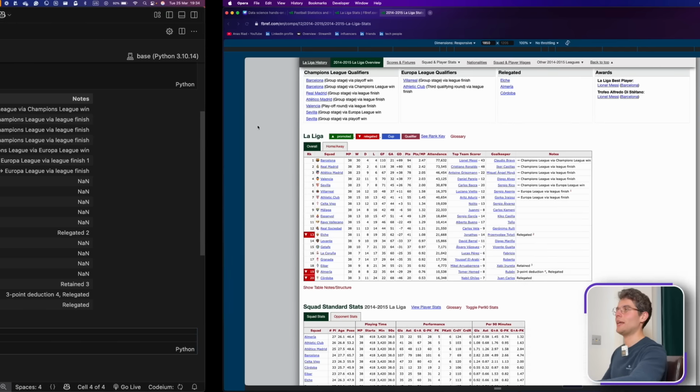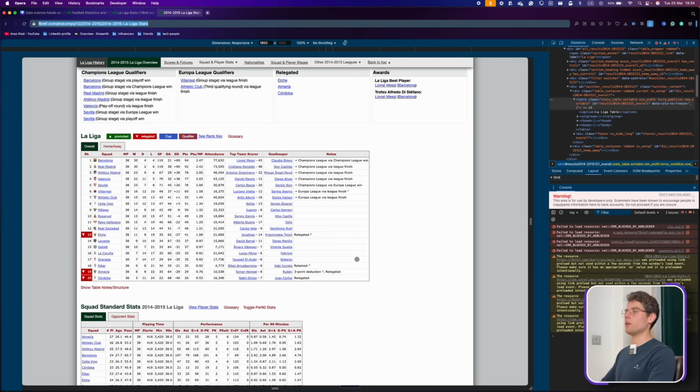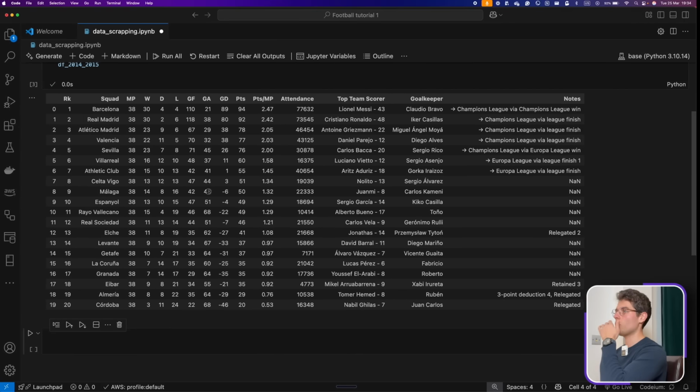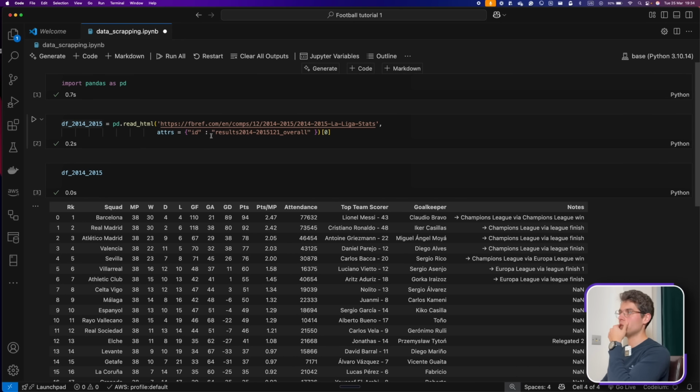So this is as easy as this. We get the link from where we're gonna extract the table, which is this one at the top. Then we just go inspect, go to where the table is, grab the ID, and then you just go to pandas and input this information, the link and the attributes, which is the ID basically, and we do 0 here so that we get the columnar information.